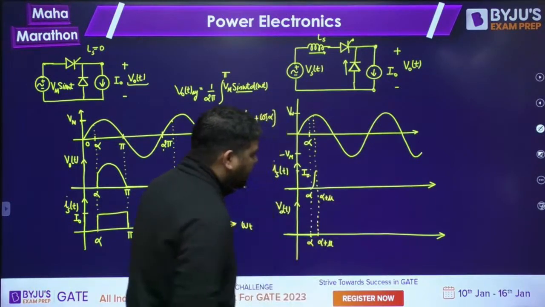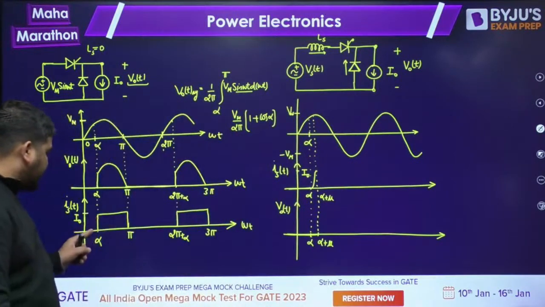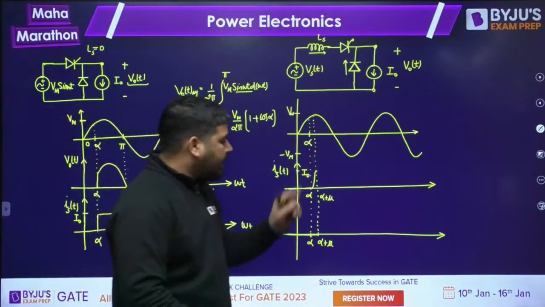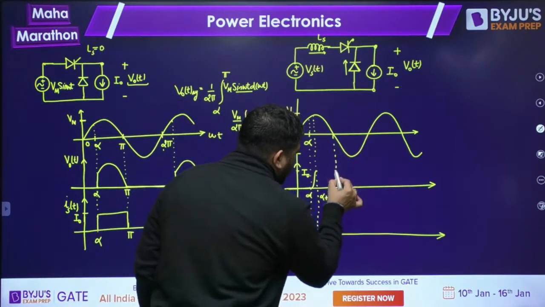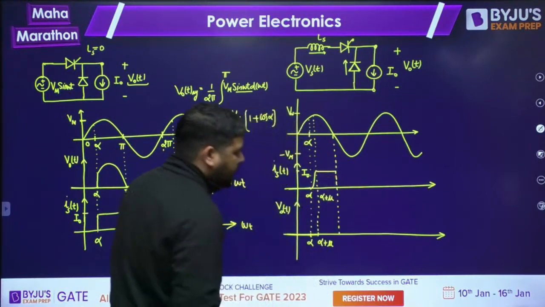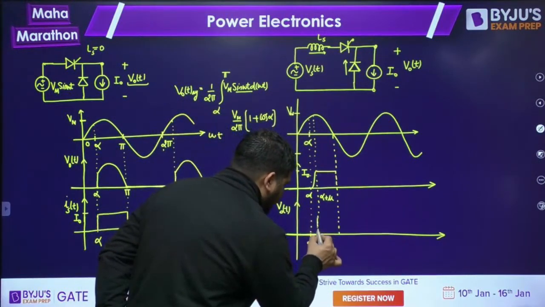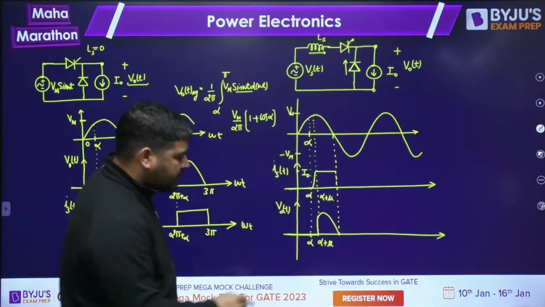The current will increase to I naught. It will not be an abrupt change like this. It will take some time, alpha plus mu, and then it will remain I naught. After this, it will remain I naught and the output voltage will remain at supply voltage, okay?